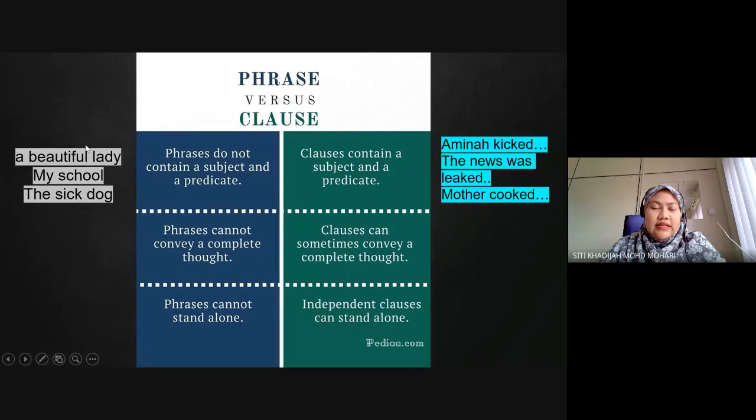So if I were to suddenly give you a beautiful lady or my school or the sick dog, you do not know what to do with this kind of information. There's nothing that you could do. Whereas clauses contain a subject and a predicate. We have a subject, Amina, the news, and a predicate, meaning that you have a verb over here. A predicate without the object is also considered a predicate. Clauses can sometimes convey a complete thought.